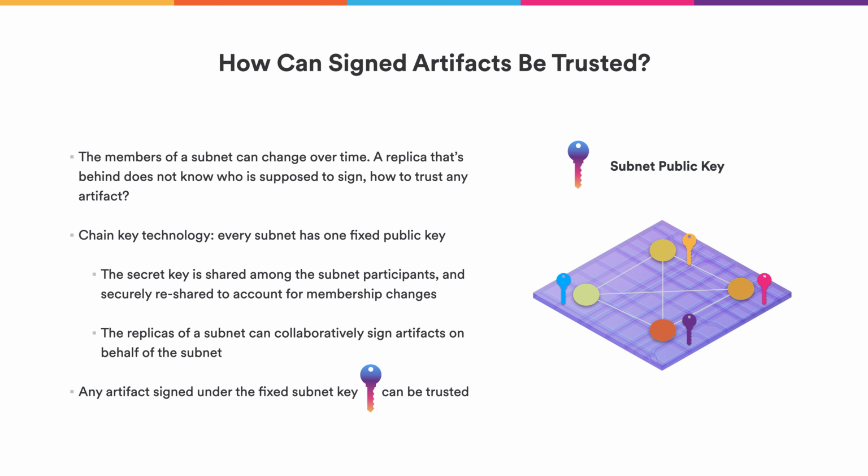And the members of a subnet can now collaboratively sign an artifact on behalf of the subnet. Such artifacts can now be verified using this fixed subnet key. This will make it very easy to verify objects that were signed by the subnet, because all you need is one fixed public key that does not change over time. So even a replica that's very far behind and doesn't know the current members of the subnet could verify such a signature. So this brings us to our high-level approach to how we solve this resumption problem.